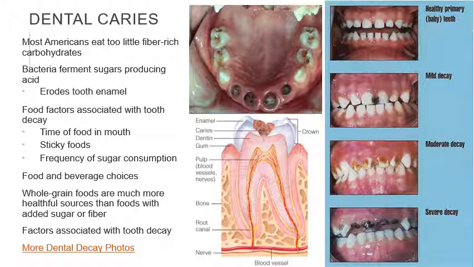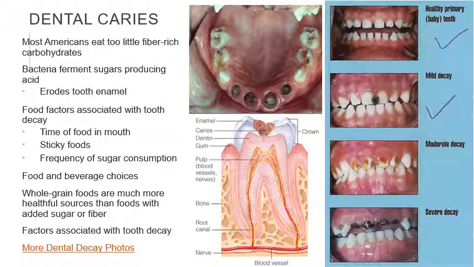Looking at the picture on the far right, these are healthy primary baby teeth. This is mild tooth decay. It's usually because maybe they're drinking from a milk bottle and a lot of times this can happen.